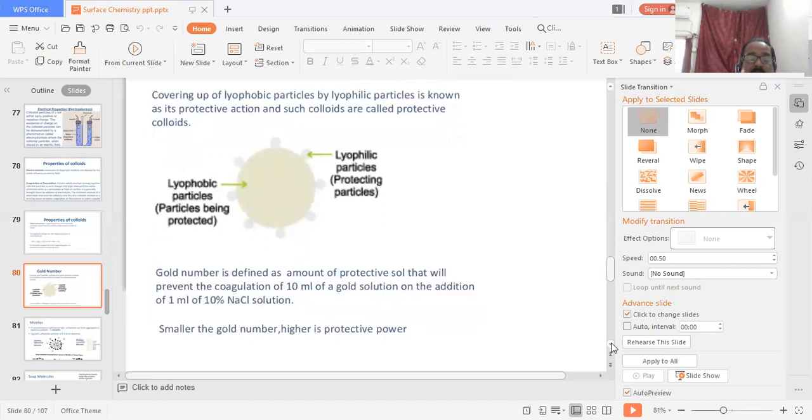Gold number is defined as the amount of protective colloid that will prevent the coagulation of 10 ml of a gold sol on the addition of 1 ml of 10% NaCl solution. The smaller the gold number, the higher is the protective power.